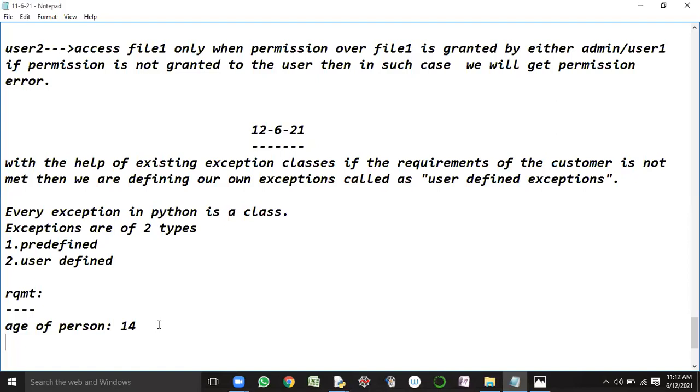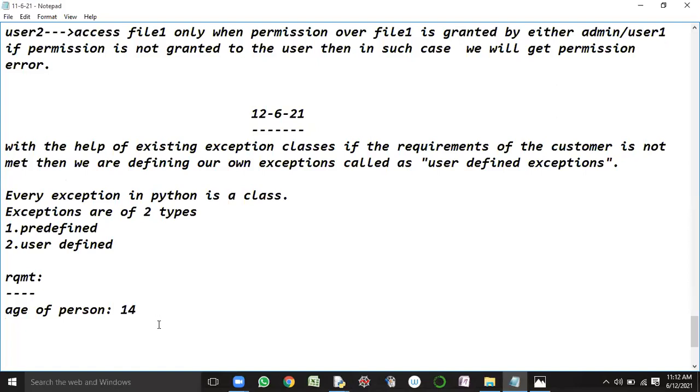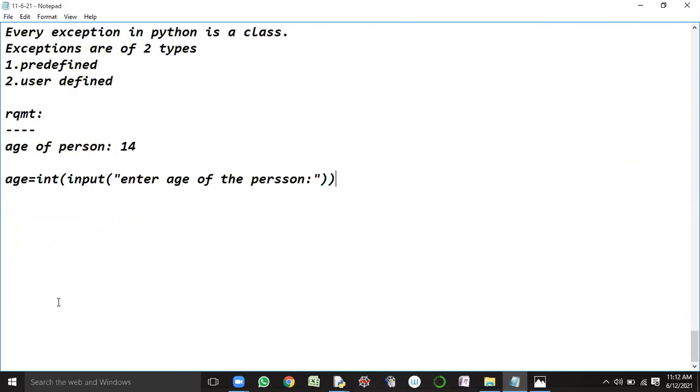But how am I accepting this value in Python, guys? Simply for accepting input from the end user, I will define a variable called age equal to int of input function. Inside the input I will write the message, Enter age of the person. Now this age variable is going to accept any kind of non-decimal value from the end user, right?